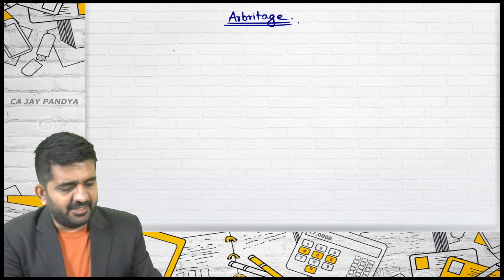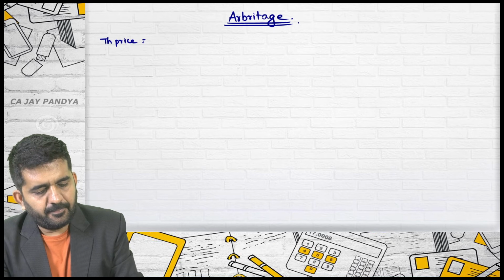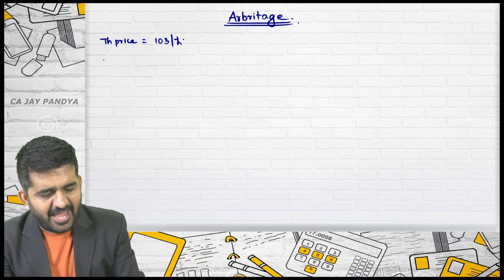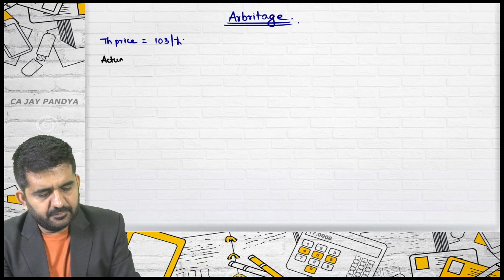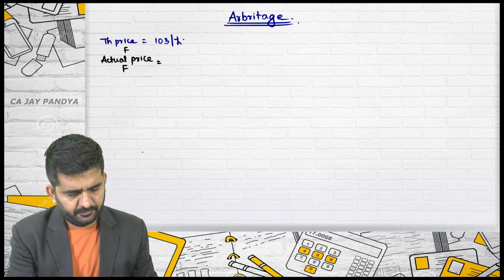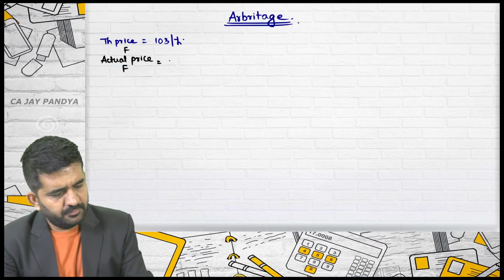What should be the price of forward? What is the actual price of forward? The actual price of forward is 105 per pound.